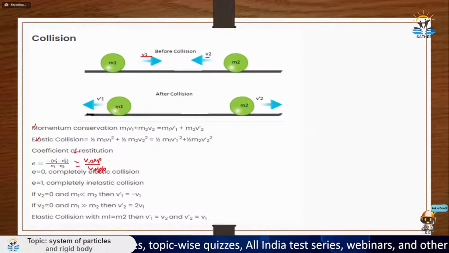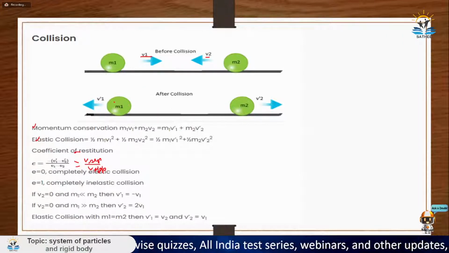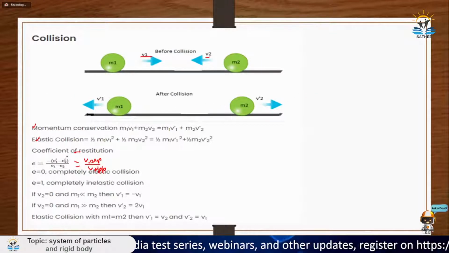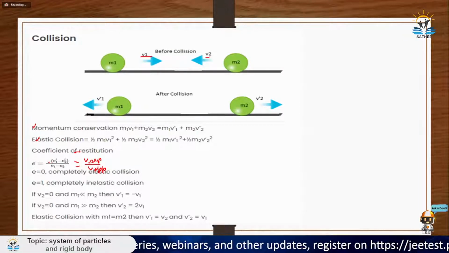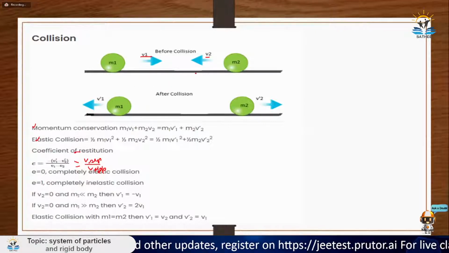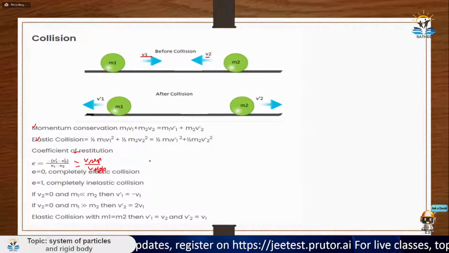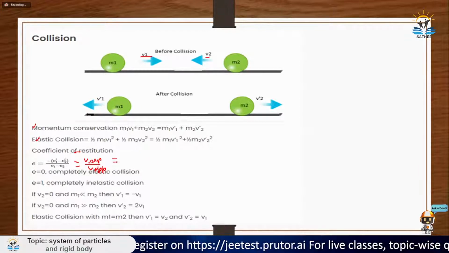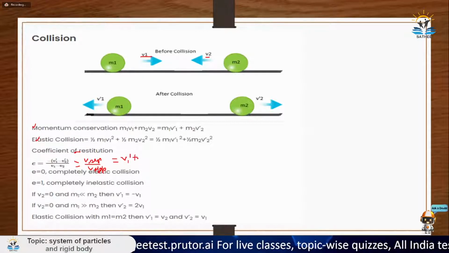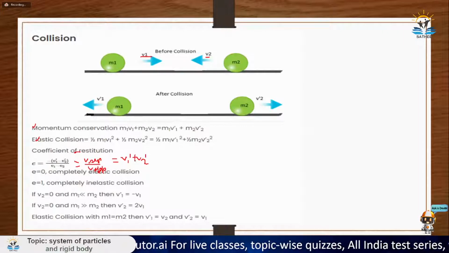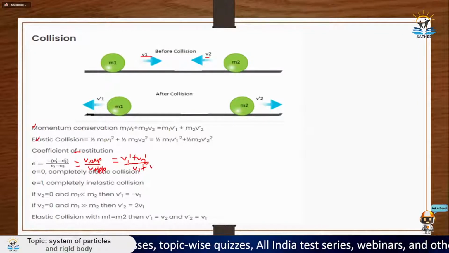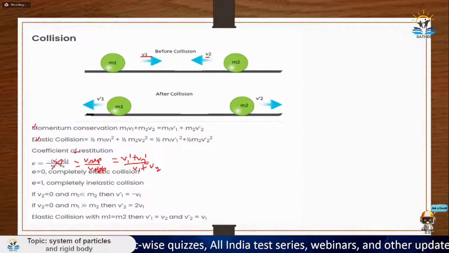Why? Because you just need to take the separation velocity. Here, if m1 is going this side, then it is separating, and v2 is going this side, then also it is separating. So basically we will add these two. Here it is written wrong. It would be v1 dash plus v2 dash upon the velocity of approach. They are approaching with v1 plus v2 velocity. So your answer would be v1 dash plus v2 dash, which is velocity of separation, divided by velocity of approach, which is v1 plus v2. So this is your coefficient of restitution. Ignore this thing, this is wrong.